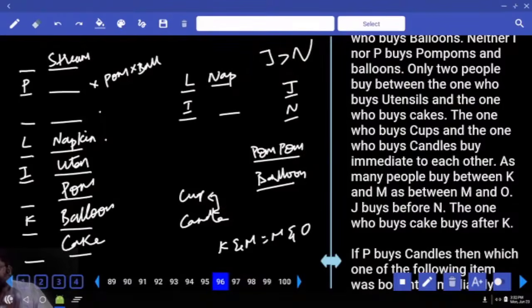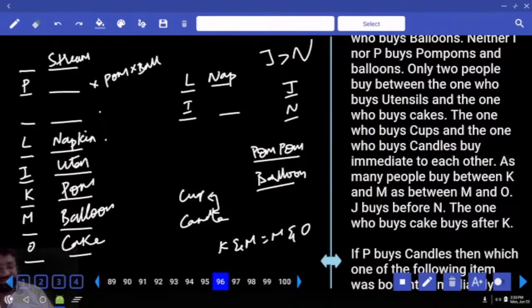Say this is K, because K is buying before the cake. Is there a possibility for M? If I put M here, no chance. But if I put M here, 1, 2, 3. Can I take K here? If I put K here, can I say this is M and this is O?